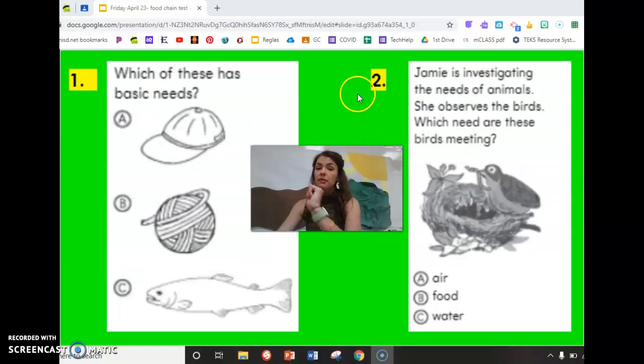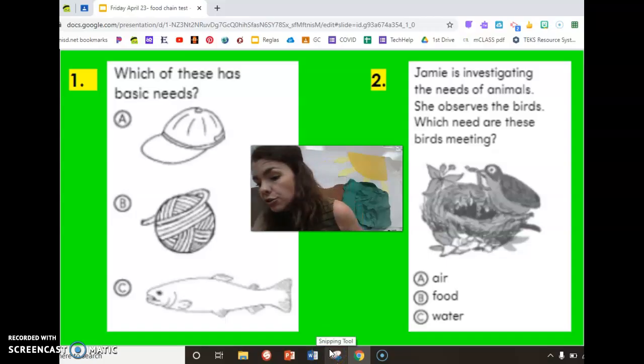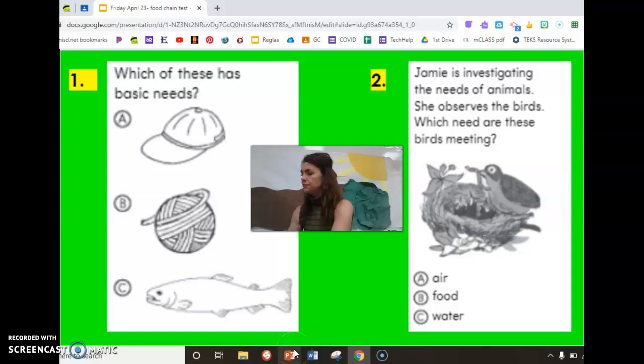You can click the pen, you can edit, and you can write in your answers by filling in these little bubbles. Or if you want to listen to me read them right now, you can grab your journal, grab your pencil, and number 1, 2, 3, 4, 5, and 6. You can write down your answers with me now, and then go fill them in later in your Google Slide. I'll show you how your Google Slide looks, and then we'll start reading our questions.